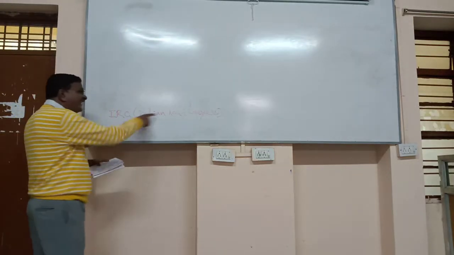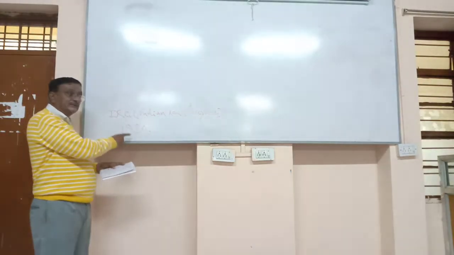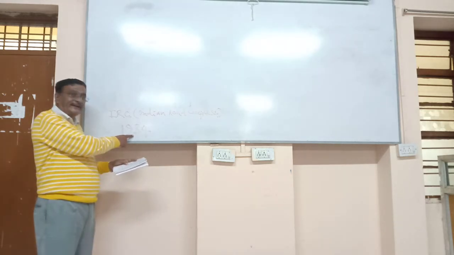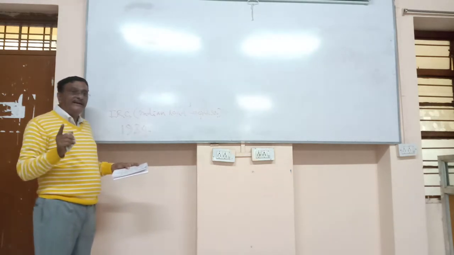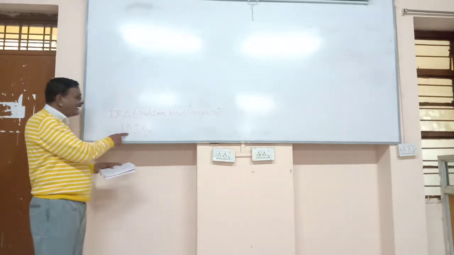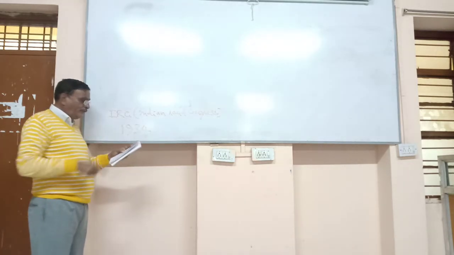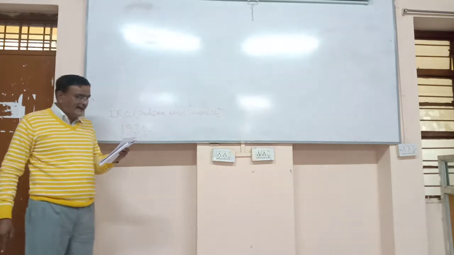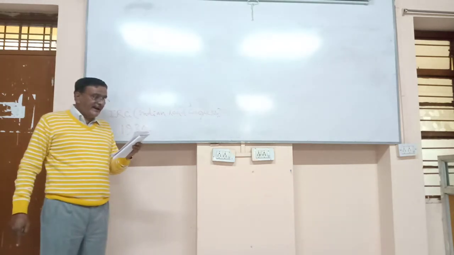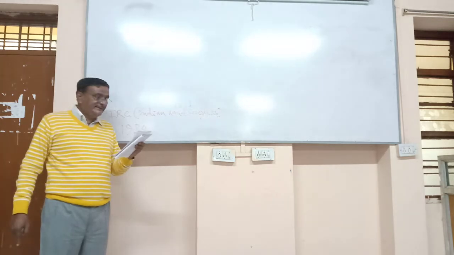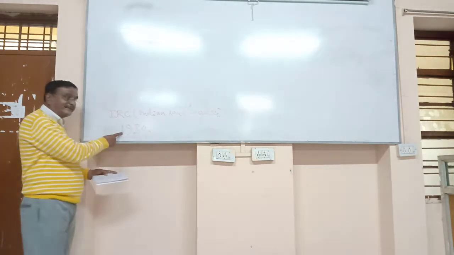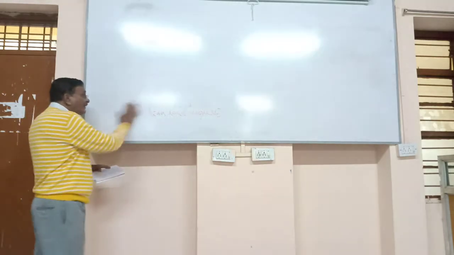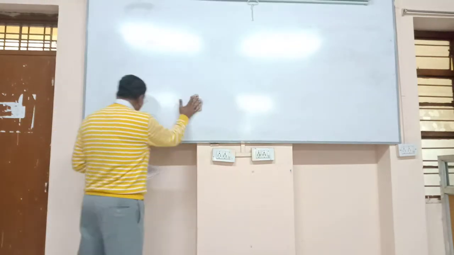So the Indian Road Congress was started in the year 1934 with its headquarters in New Delhi. So here the correct answer is 1934. There are 4 answers given. I read them: one is 1924, second is 1927, third is 1930, and the 4th answer is 1934. The right answer is 1934. Okay. Now the next question.